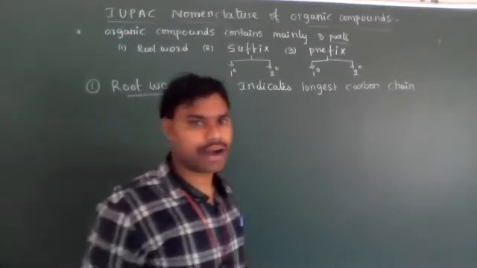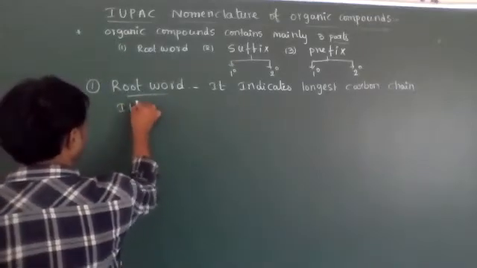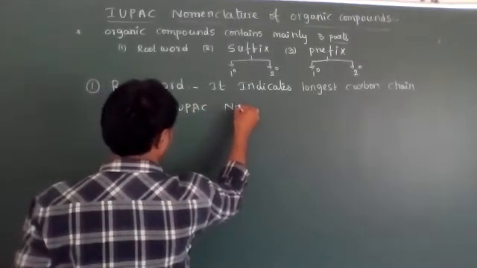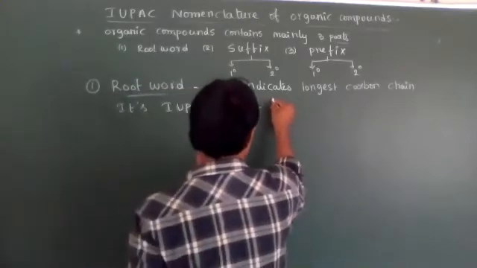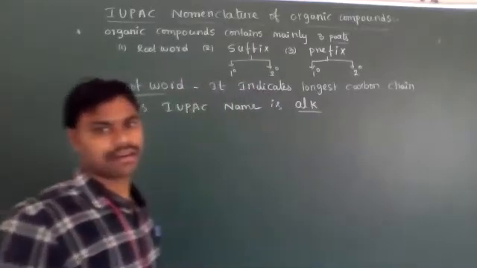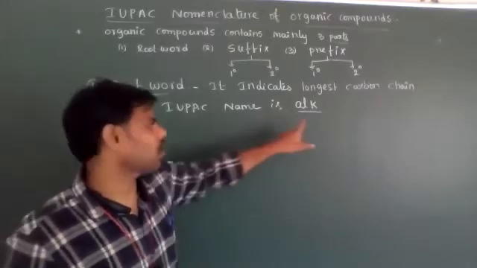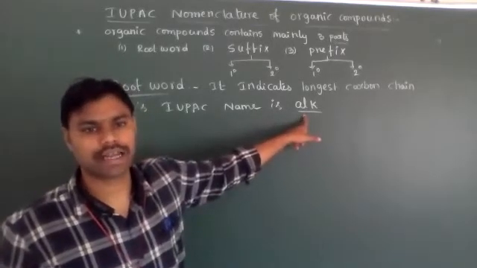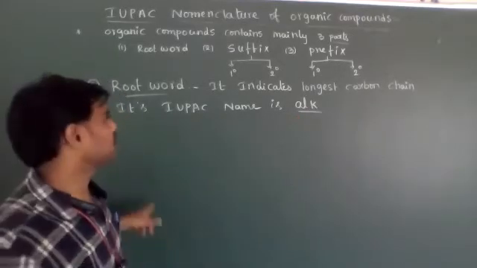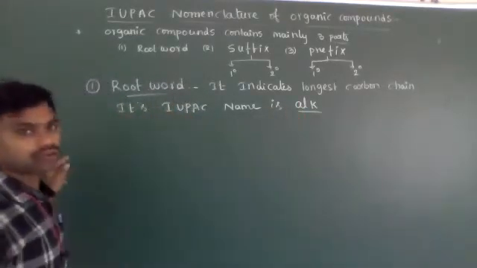Based on the number of carbon atoms, this root word has its IUPAC name. Different alk names are present. One carbon is called meth. Two carbons is eth. Three carbons, prop. Four carbons, but. Five carbons, pent. Like this, different alkyl group names are present. That is called the root word.